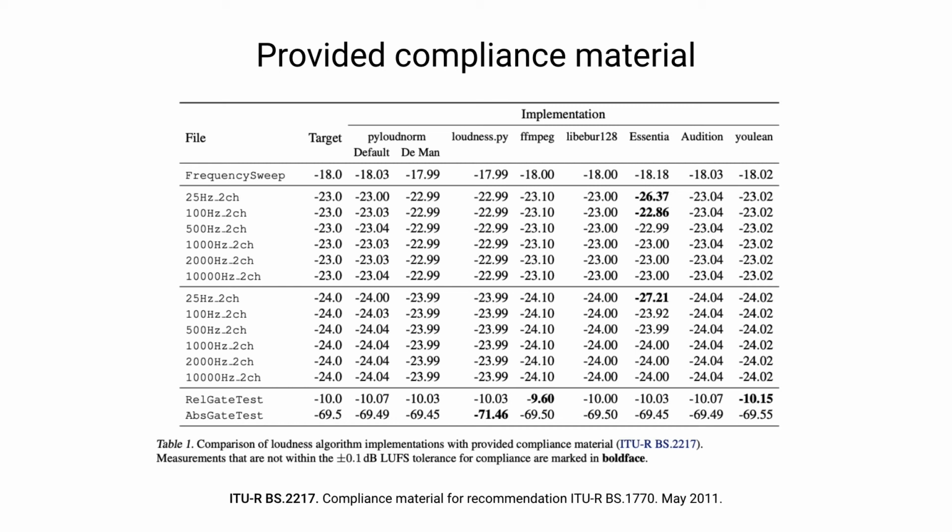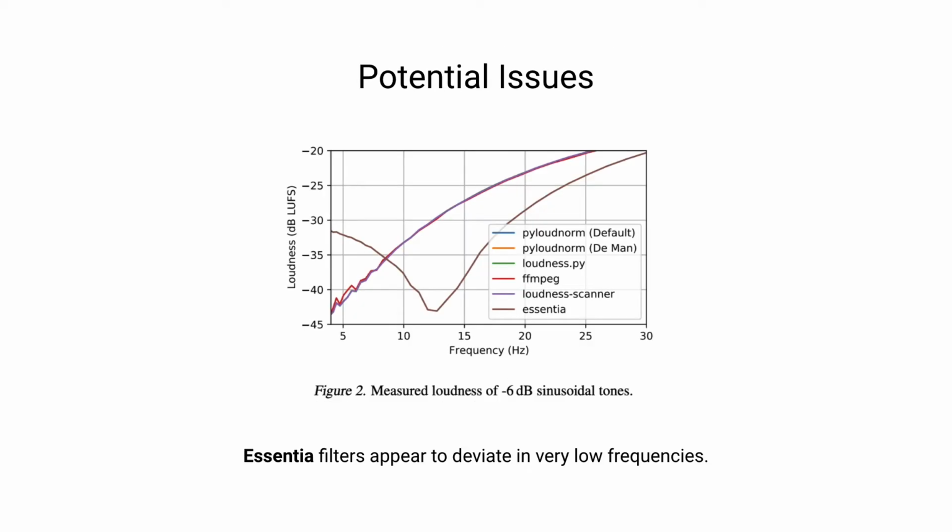And in the code there, we think it's likely that this is due to some small difference that occurs when handling silence in the audio, and that this somewhat changes the value. So as mentioned, there was some indication that the filters in the Essentia implementation deviate somewhat from the original standard.